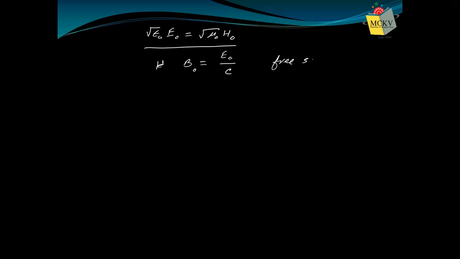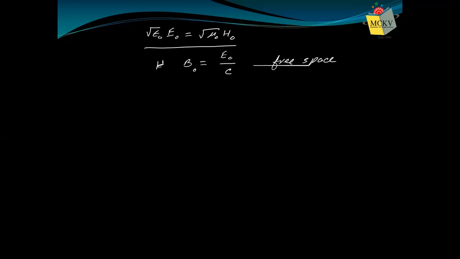So again, what are the relations we can now write? The first relation: root over epsilon naught into E naught, or E, whatever you write, is equal to root over mu naught H naught. So this is one relation. Second relation: B, or B naught, whatever you write, equals the magnitude of electric field intensity by velocity of light in free space. This relation holds only in free space.